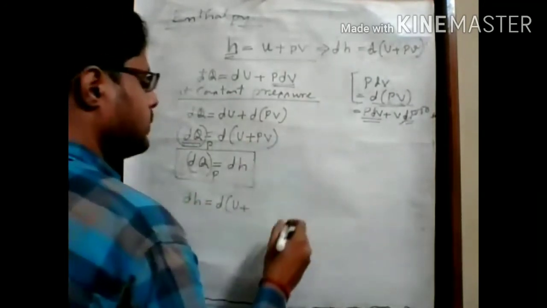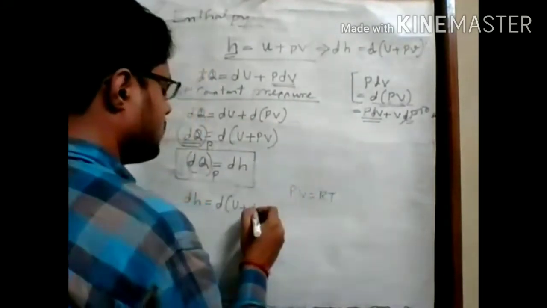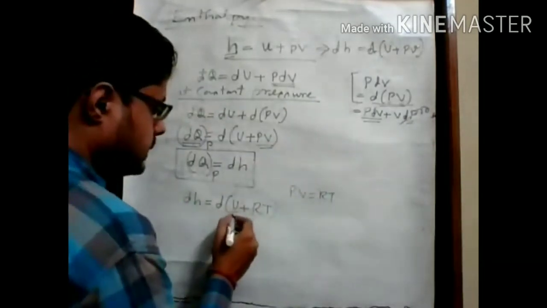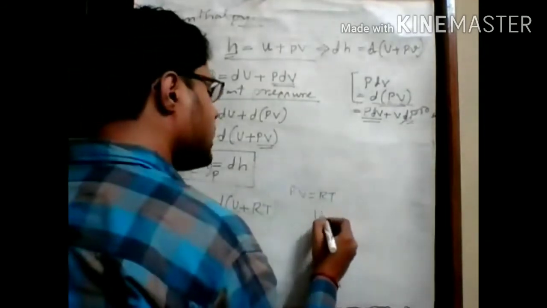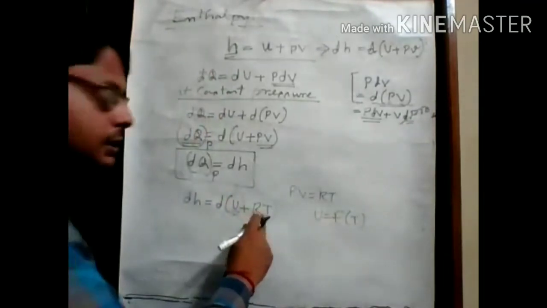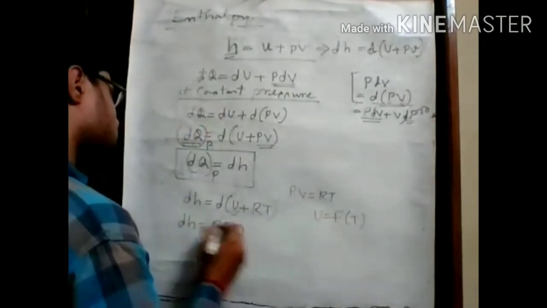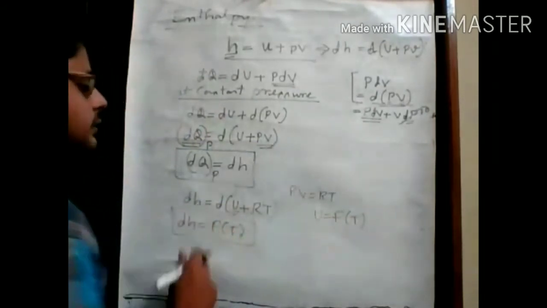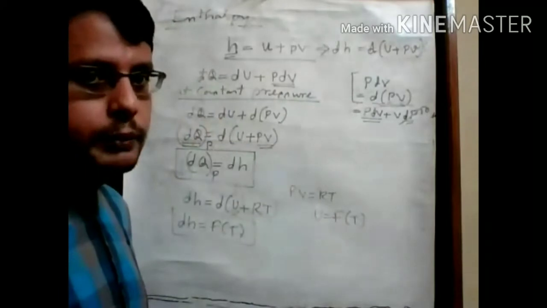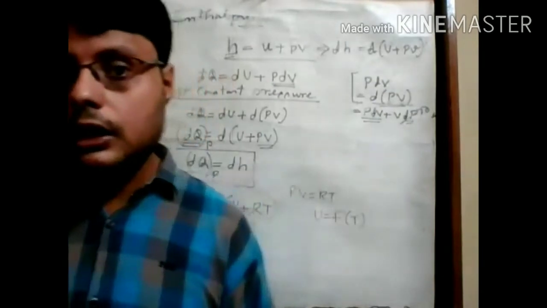Another important point is that we can write dH as dU plus d(PV). Since we know the ideal gas equation is PV equals RT, we can put this PV value in terms of RT. We know that internal energy is a function of temperature, and here T is already present. So we can say that enthalpy is a function of temperature, because this is the differential of U plus RT, and U depends upon temperature, as well as RT also depends upon temperature. So we can say this enthalpy term is a function of temperature, like internal energy.